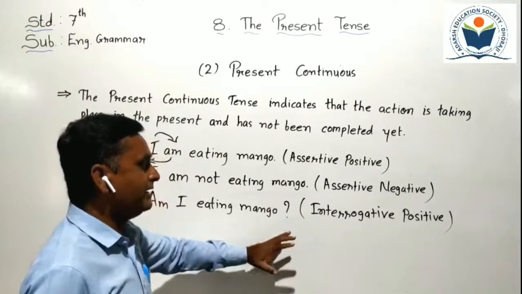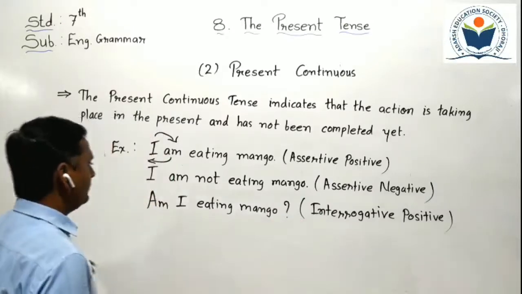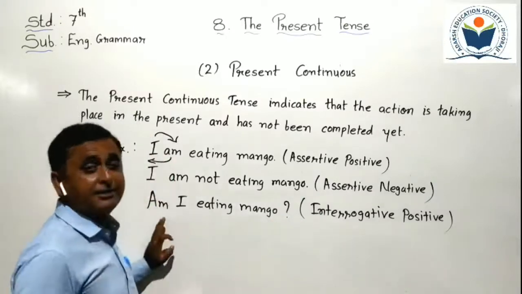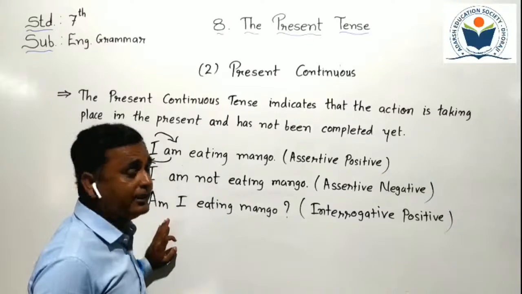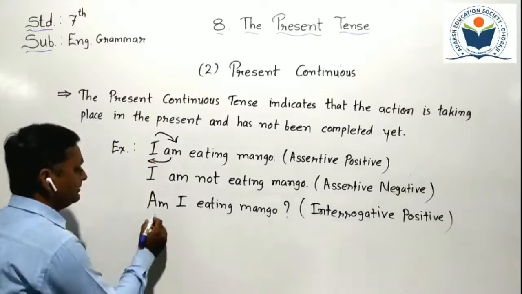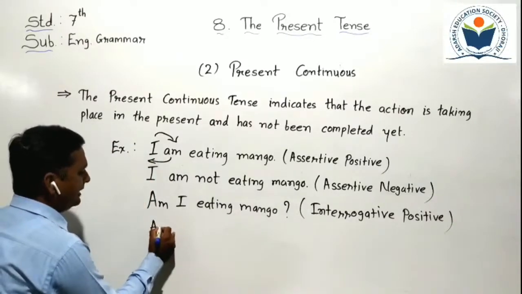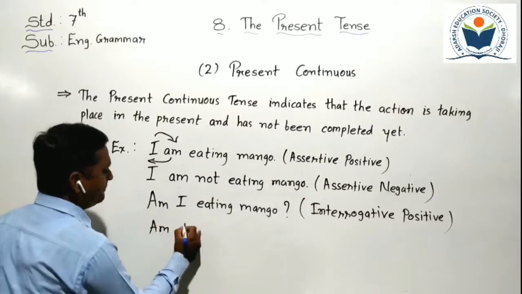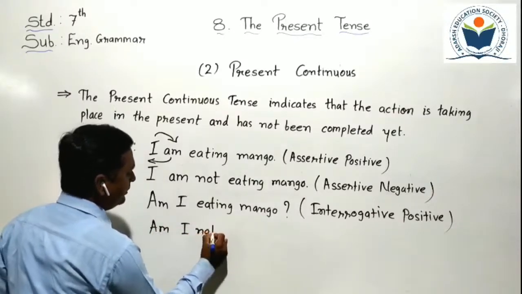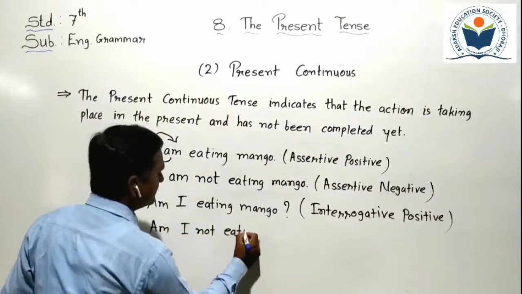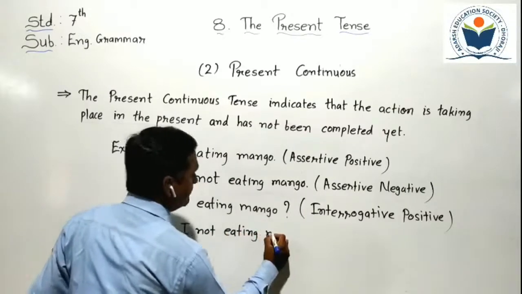Now we have to make an interrogative negative sentence. How do we form it? We have to add not here to make an interrogative negative sentence. Where we have to put it here? Like that we can write: am I not eating mango?